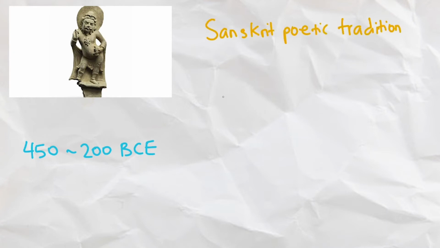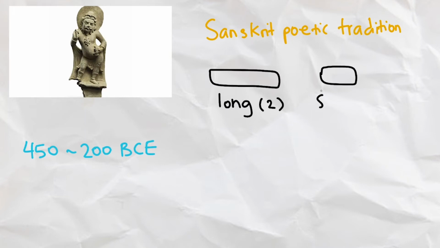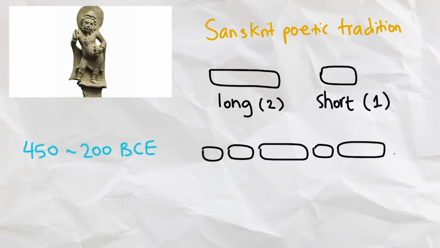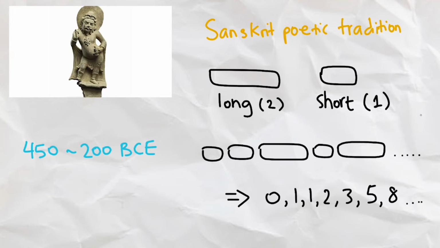Interestingly, the sequence actually predates Fibonacci by quite a few centuries, all the way back to around 450 to 200 BCE in Indian mathematics. In the Sanskrit poetic tradition, long syllables of 2 units duration and short syllables of 1 unit duration are mixed to create the poetic verse. Upon closer inspection, it can be seen that the duration of successive long and short syllables actually results in a pattern identical to the Fibonacci numbers. This can be traced back to Acharya Pingala, an Indian poet and mathematician.